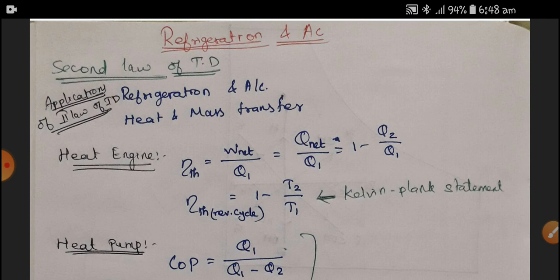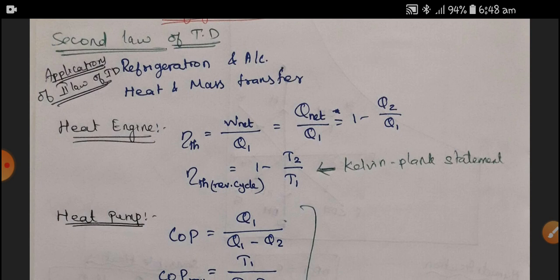Definitely we will see heat and mass transfer, the next application of the second law of thermodynamics, in forthcoming lecture videos. Now we have three devices called heat engine, heat pump, and refrigerator. These three are applications of the second law. Here the heat engine deals with the Kelvin-Planck statement. The thermal efficiency is the network output divided by the heat supplied.